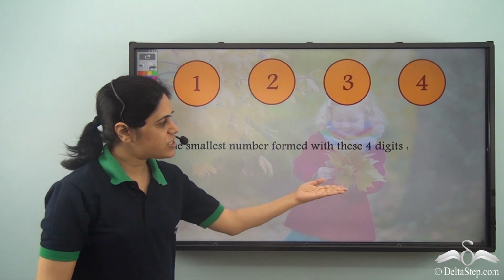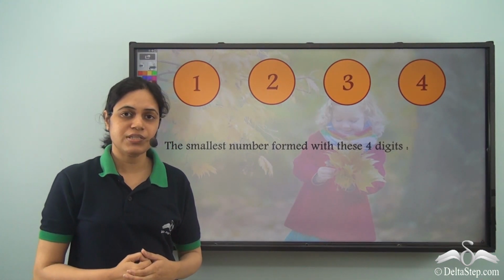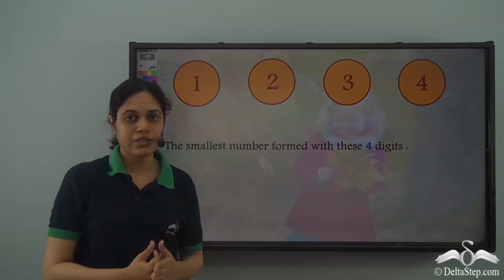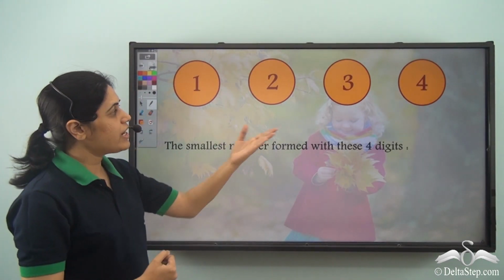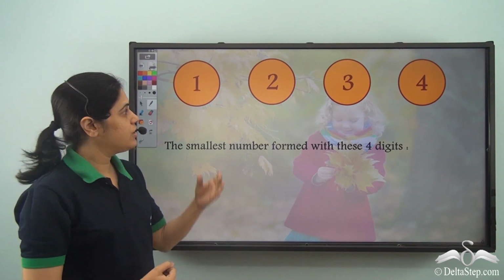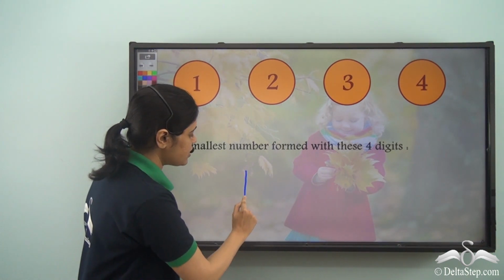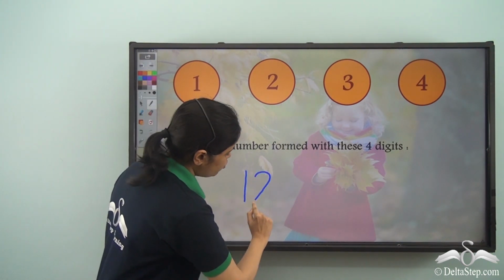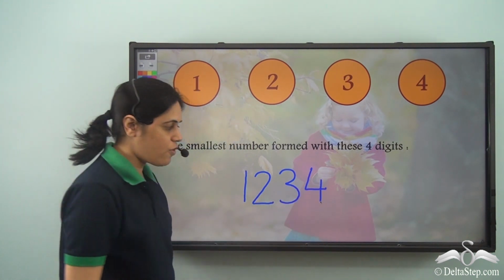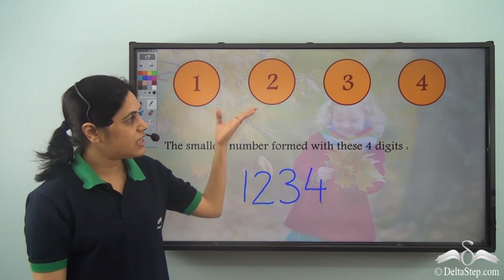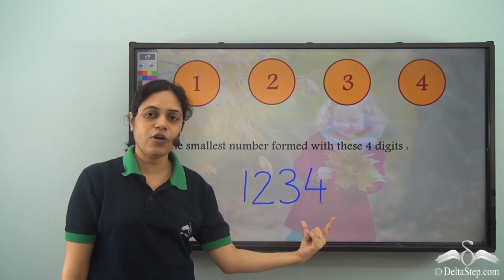And how do you form the smallest number using those digits? It's exactly the opposite. So arrange the digits in ascending order. So how do I arrange the digits in ascending order? 1 is the smallest, then I have 2, then I have 3, and then I have 4. So these are these 4 digits arranged in ascending order.